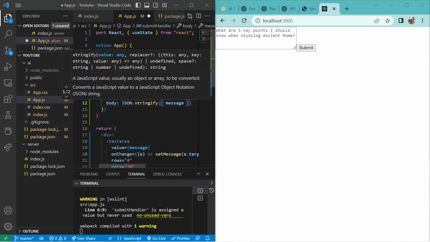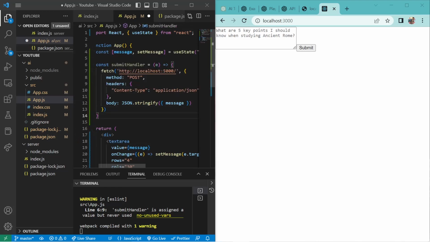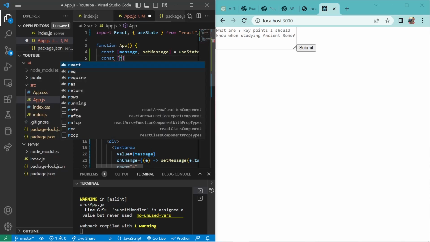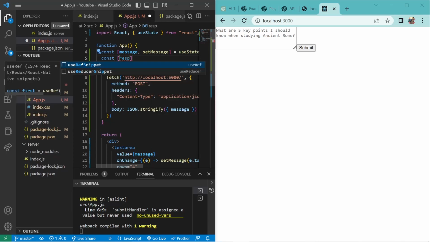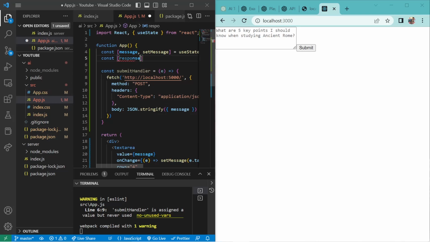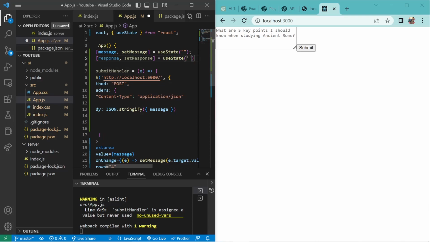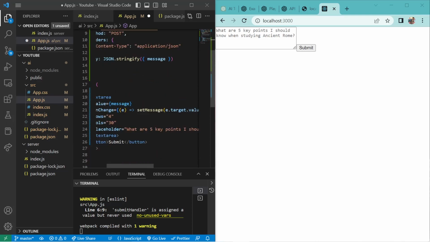All right, and now we'll create one more state for the response. Const response, setResponse is equal to useState. Response will also be a string, so we'll keep it that way.